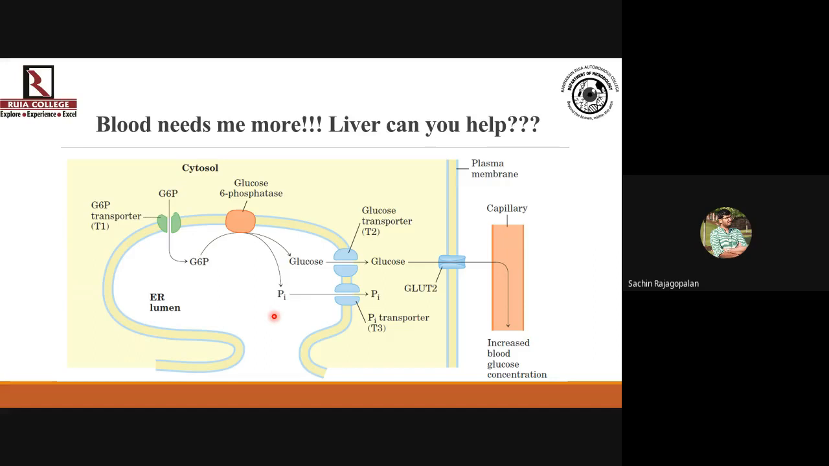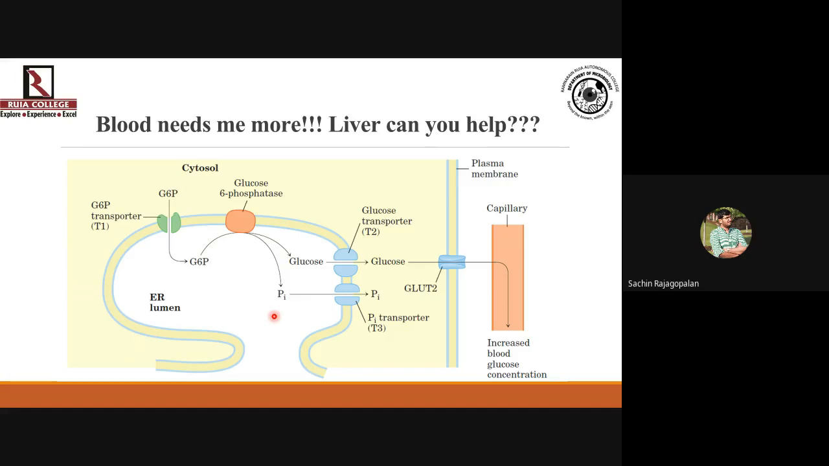Now the glucose which has been brought out of the ER is going to be transported out of the liver cell into the blood by the transporter called GLUT2. Okay, so GLUT stands for glucose transporter. This GLUT2 transporter will be responsible for getting the glucose out of the liver cell into the bloodstream. So whenever there is going to be a demand for glucose in the blood, liver is going to be responsible for getting the glucose 6-phosphate inside the ER lumen, converting it into glucose, and then delivering that glucose into the bloodstream.